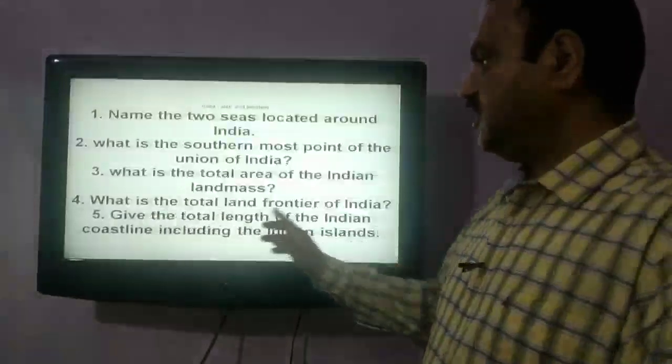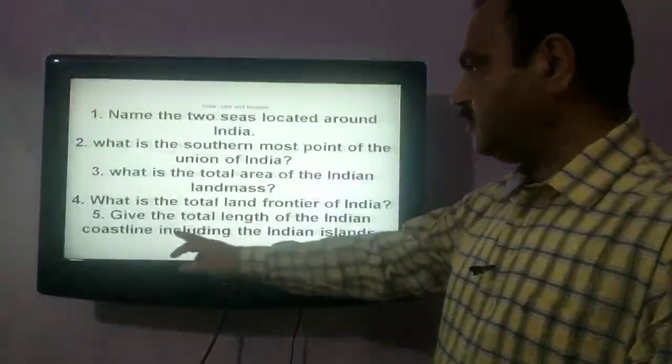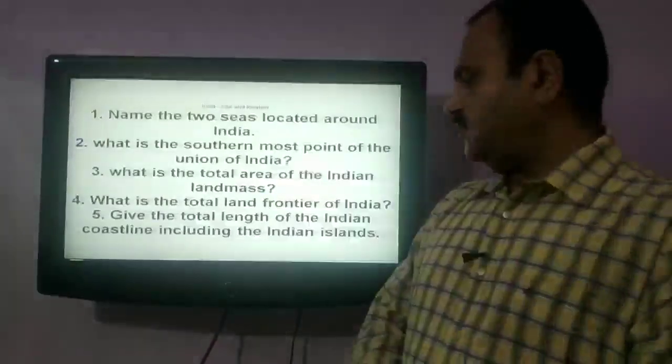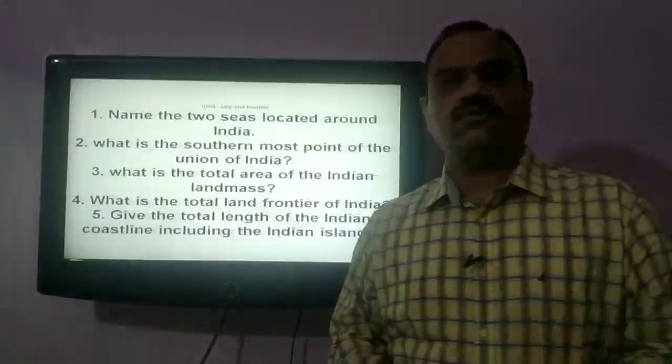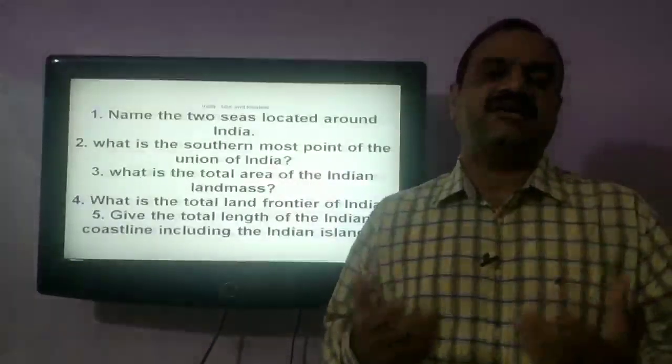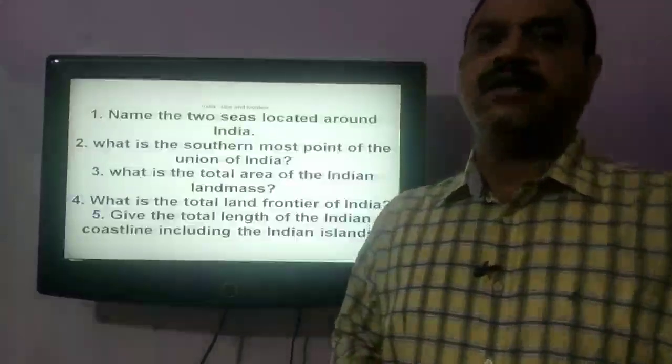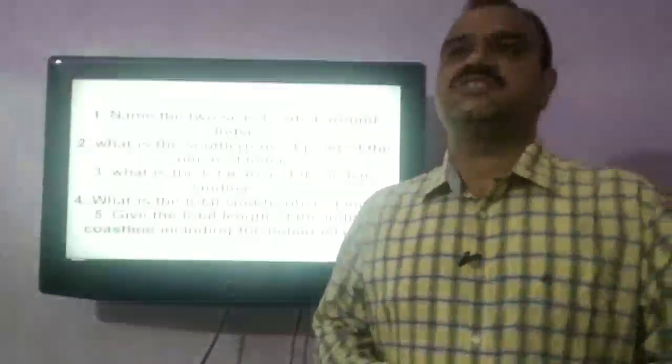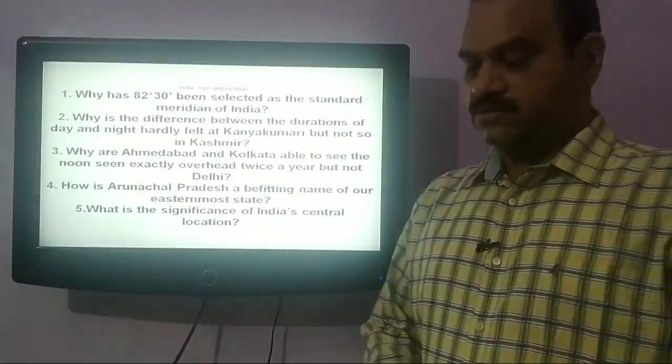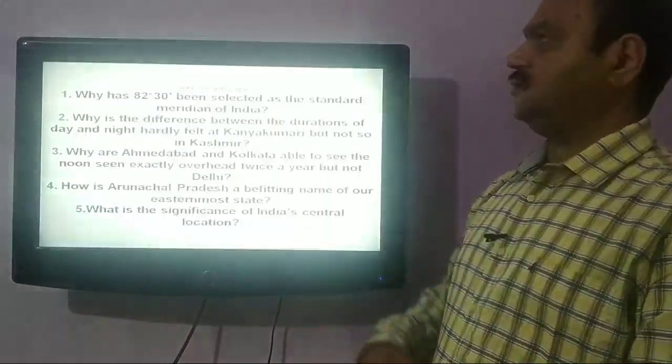Our next question is, give the total length of Indian coastlines including the Indian islands. The total length of the Indian coastline is 7,516.6 kilometer.